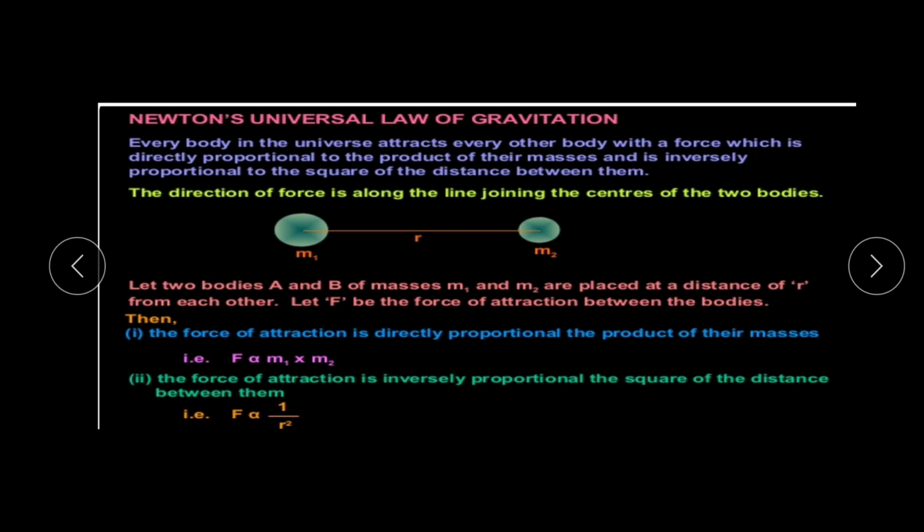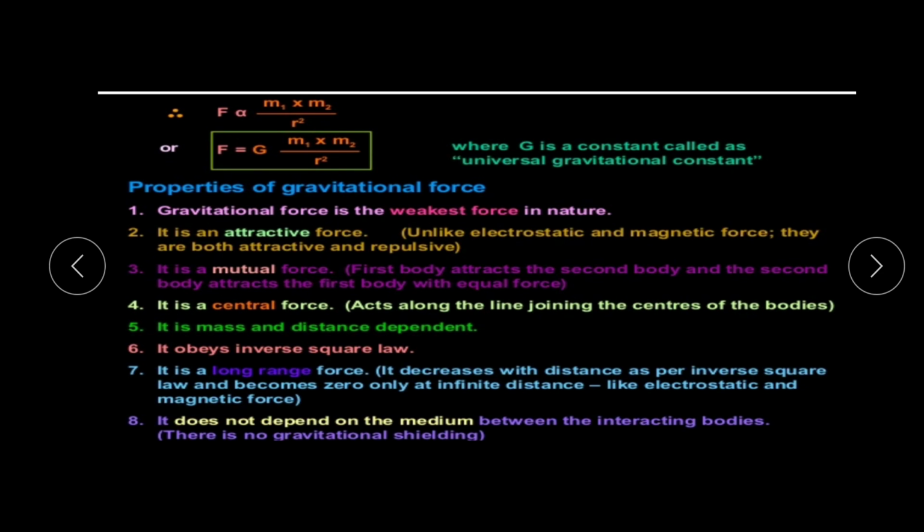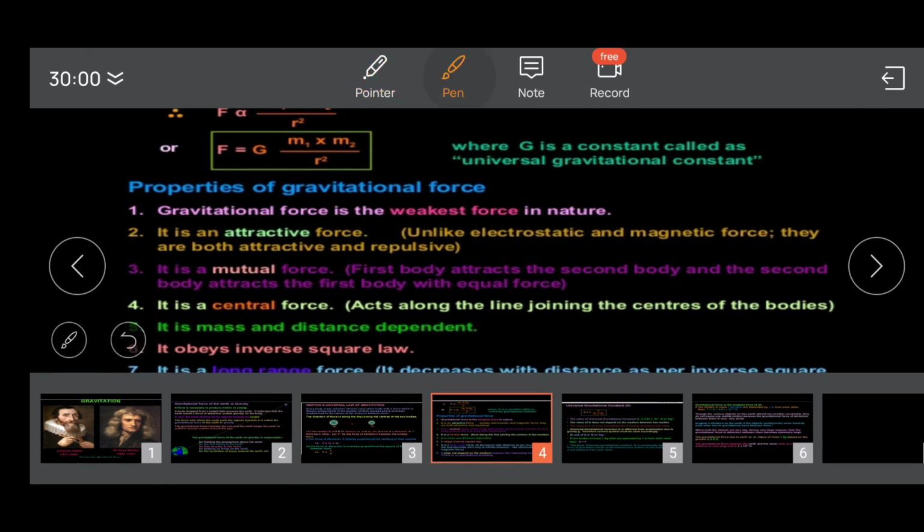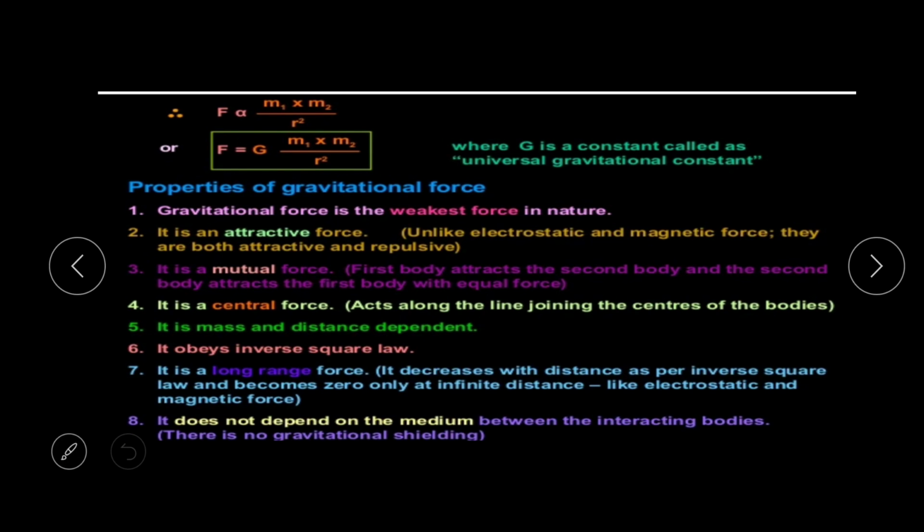Joining these two, we will get the force. F is directly proportional to m1 multiplied by m2 divided by r square. And we know that we have to remove this proportional sign, since it is not exactly the same, it is almost the same.